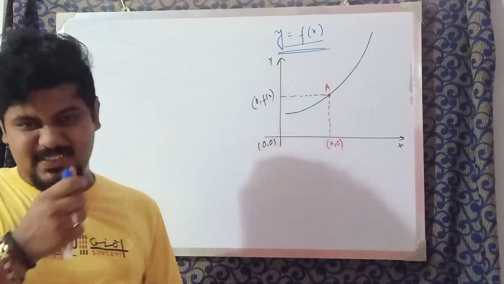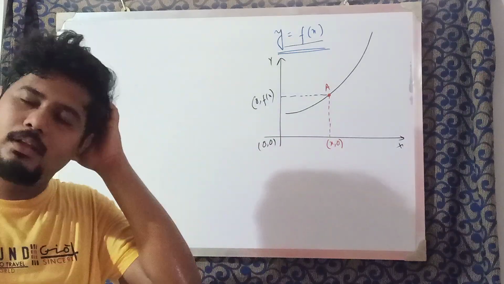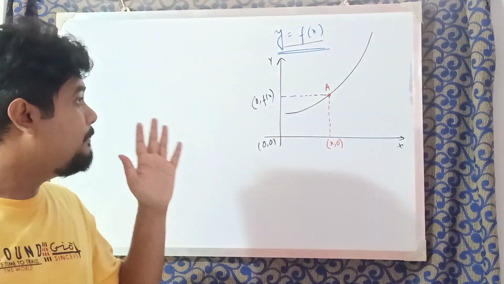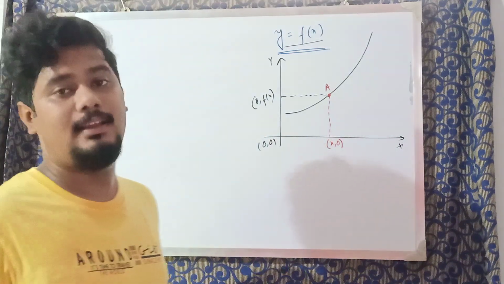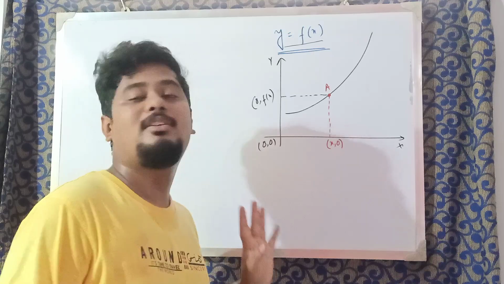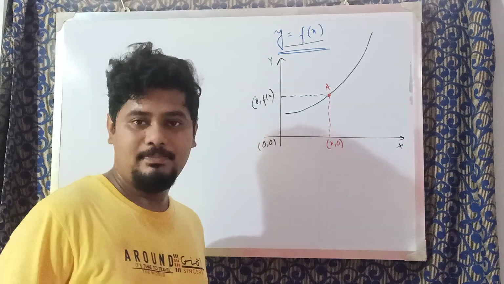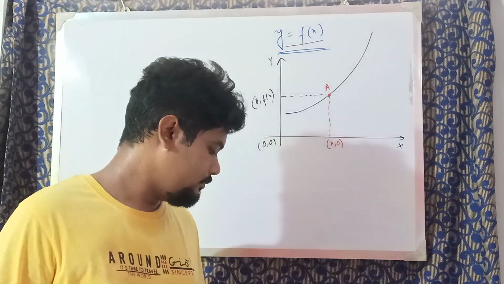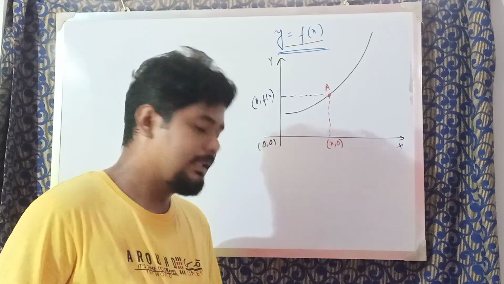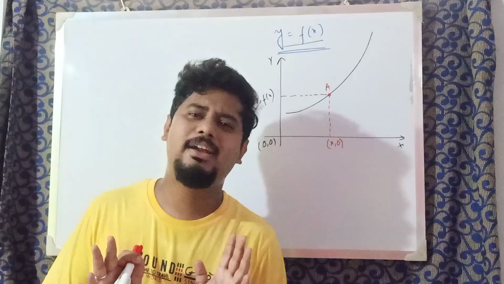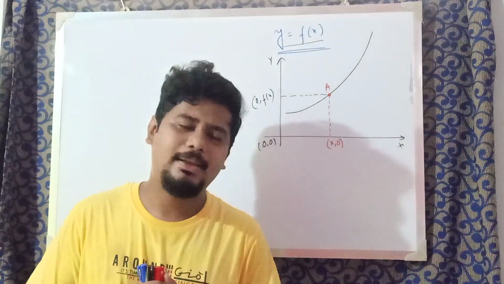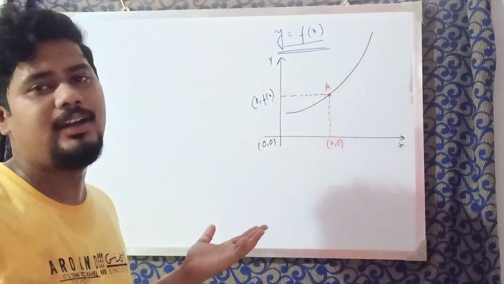The rule of derivatives says, see, I am teaching the very basics of derivatives. Whenever you are very thorough with all these things, you will not use any of these concepts anymore. You will learn the formulae. There are numerous formulae for different functions, and you will use those to find the derivative.